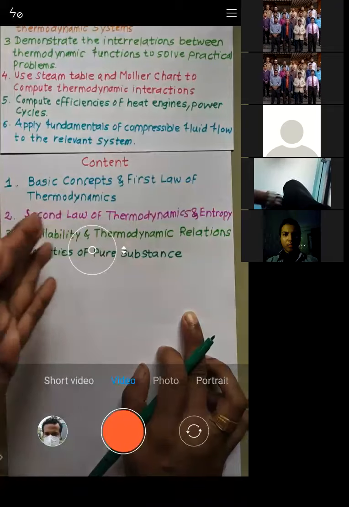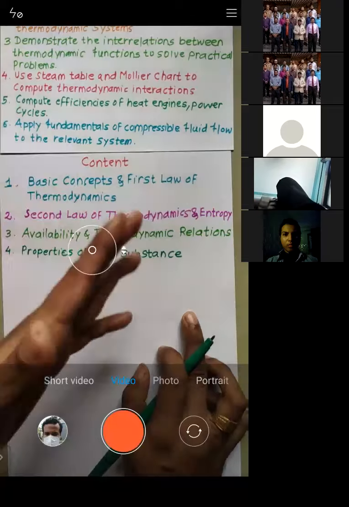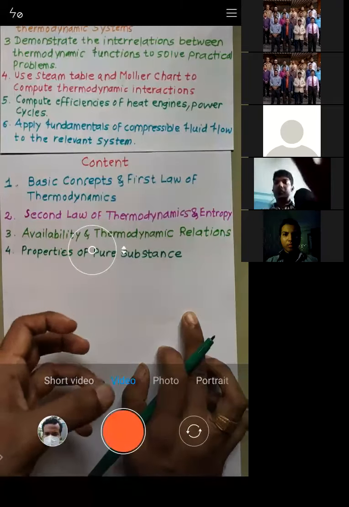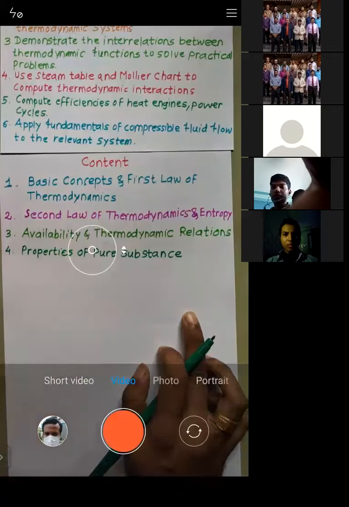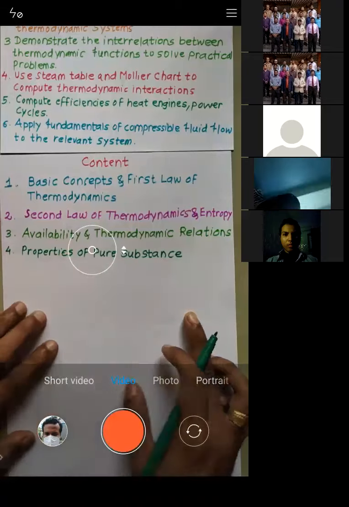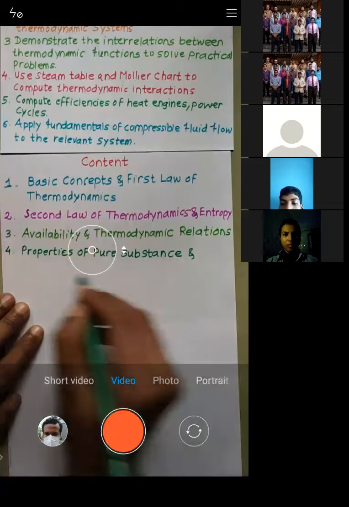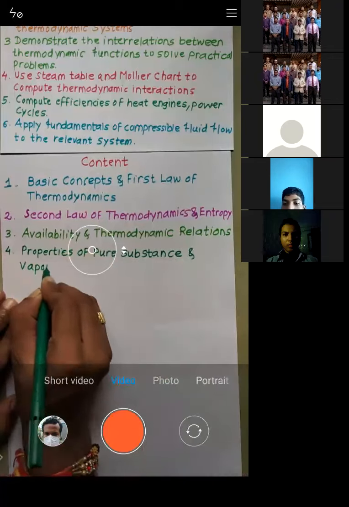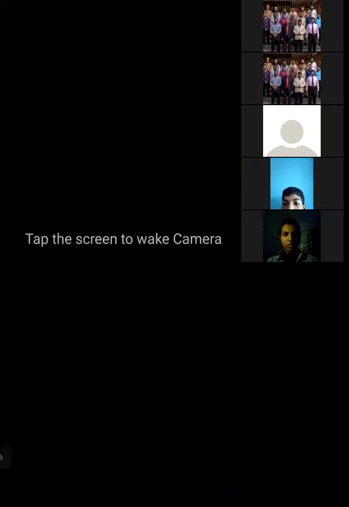So for all those phases, solid, liquid, vapor, these are nothing but phases. For those phases, we'll see their properties, like what is the enthalpy, what is the entropy, what is the volume, what is the transfaction. All those properties we'll be seeing in the fourth module. And at the same time, we will extend these properties for vapor power cycle. Try to understand, for vapor power cycle.